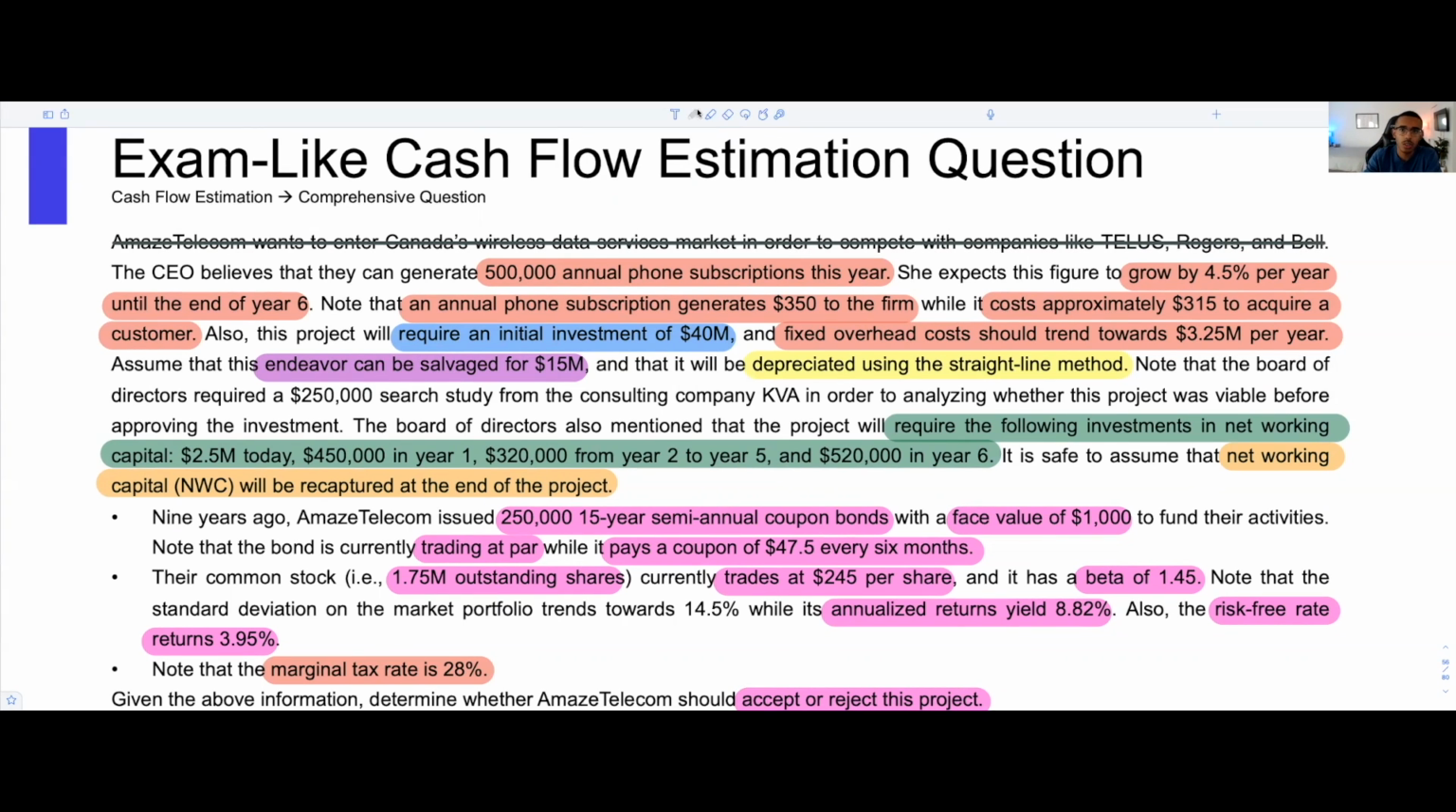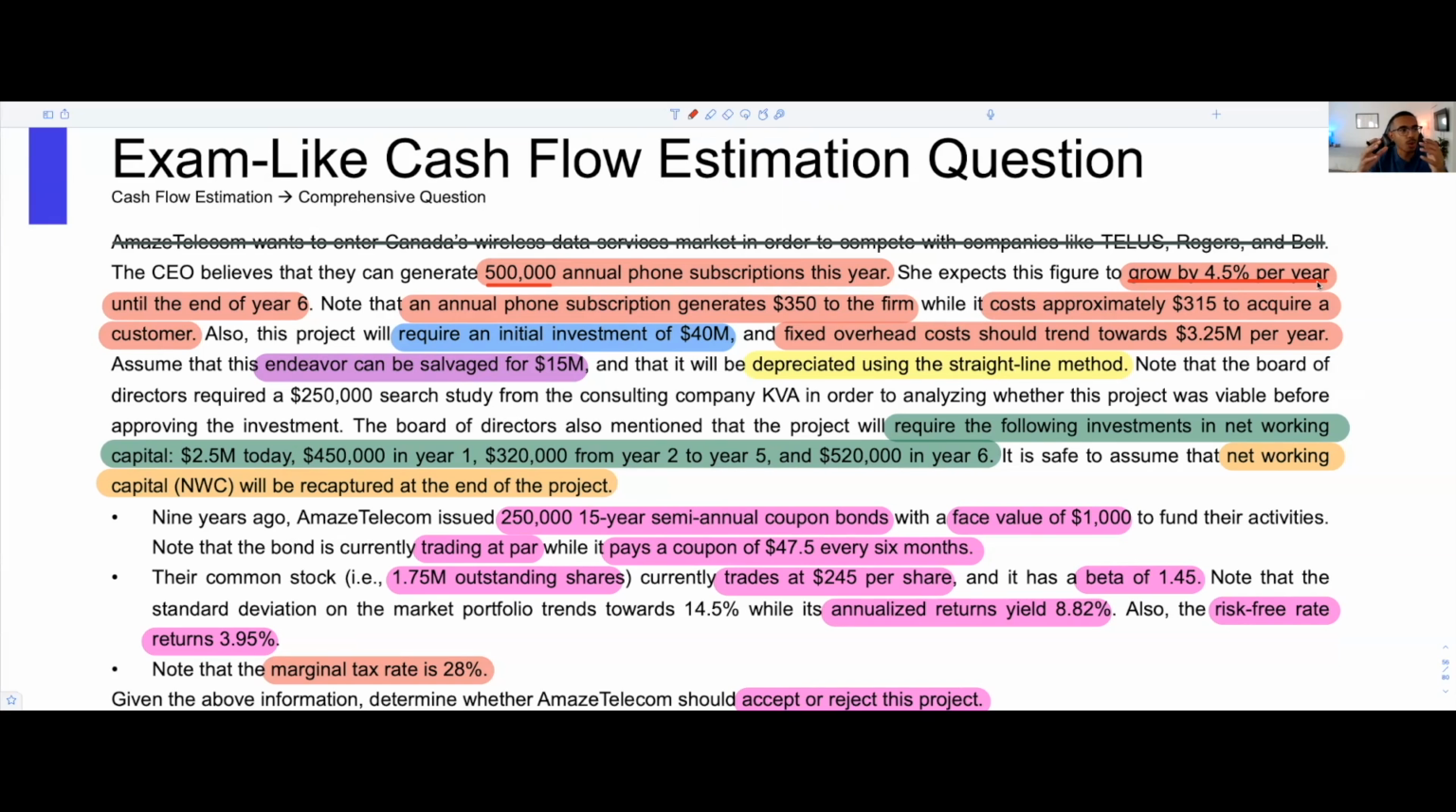However, the CEO does believe that the company could generate 500 annual phone subscriptions this year. And the CEO believes that this figure could grow by 4.5% per year. Already there, some bells should be ringing. Because they're telling you that you have 500K of phone subscriptions that you expect to make this year, but you expect that number to grow by 4.5% per year.